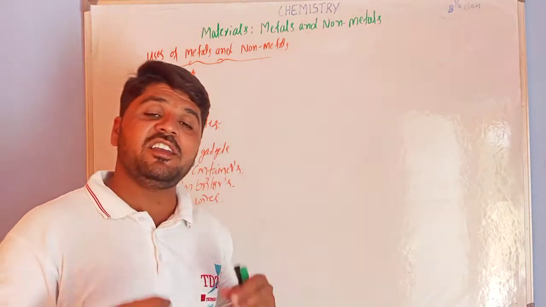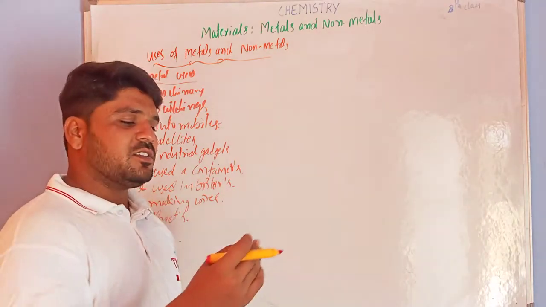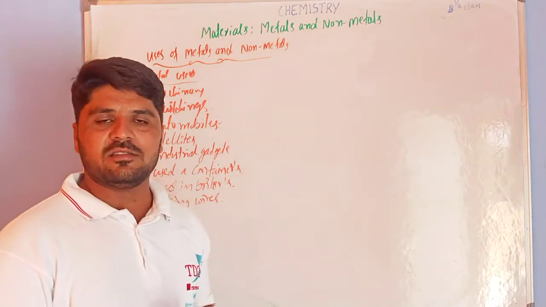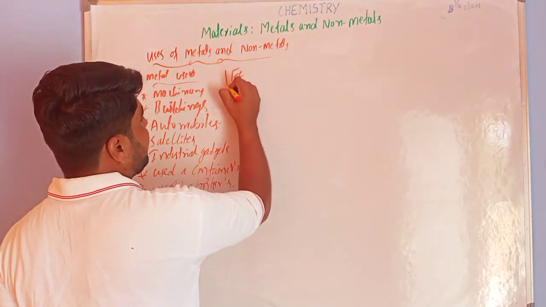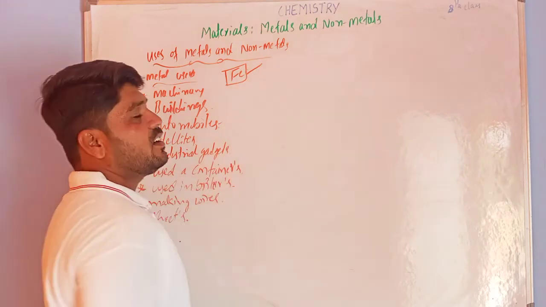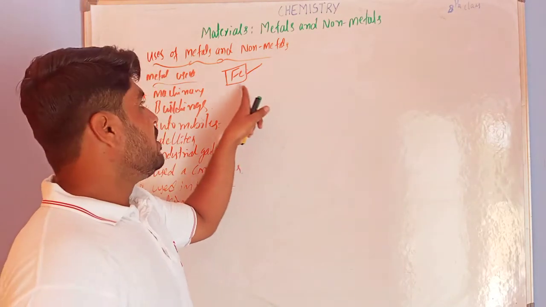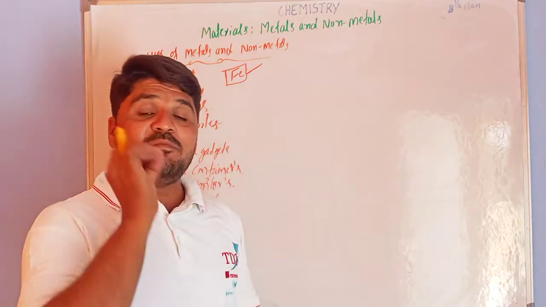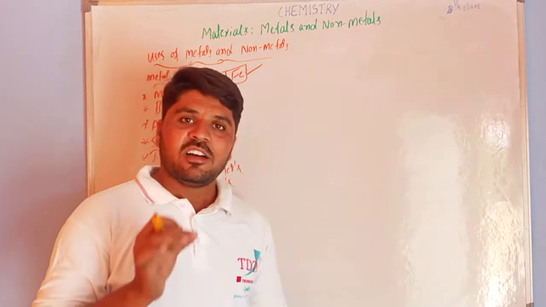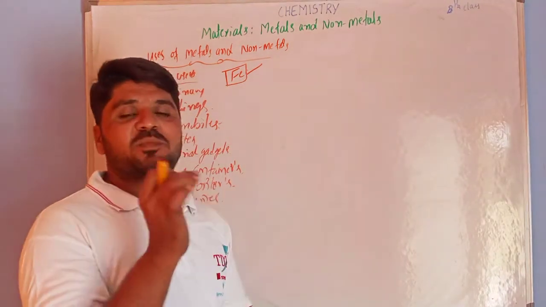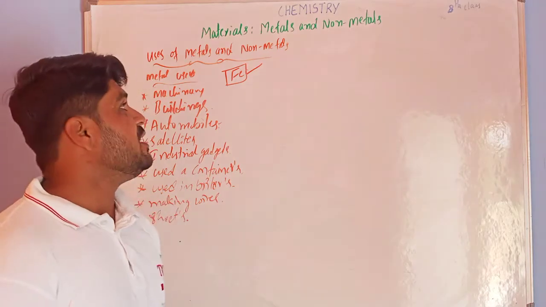Even our body needs metals to survive and to prevent some diseases. Iron is a very important metal for our body. This iron is present in our red blood cells in the form of hemoglobin.